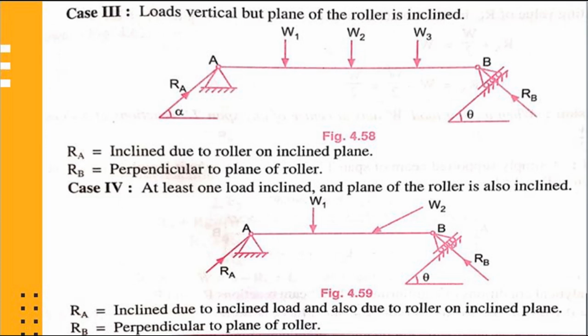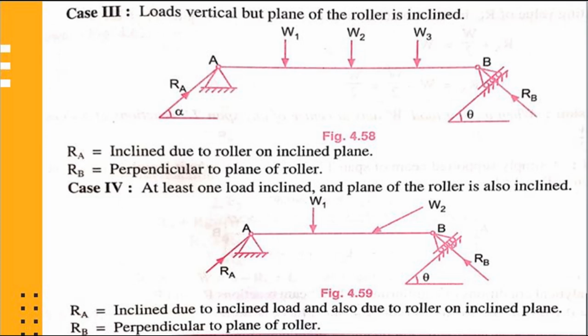First of all, we will give reaction at roller support RB. Reaction at roller support is perpendicular to the supporting surface. Therefore, RB is inclined due to inclined roller support. And as RB is inclined and W2 is inclined, therefore RA must be inclined due to inclined load and also due to roller on inclined plane.